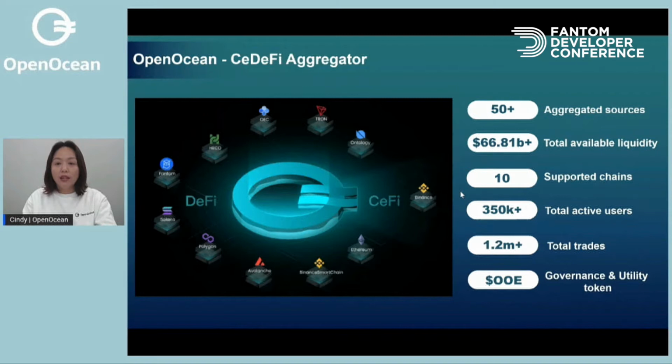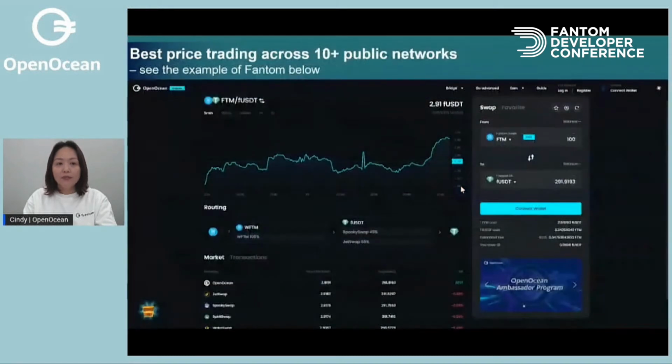We are on 10 public networks, including Ethereum, Layer 2, Binance Smart Chain, Fantom, Avalanche, Polygon, Solana, Heco, and Harmony, etc. The total active users that have traded on OpenOcean has surpassed 350,000, and the total transactions have exceeded 1.2 million. We launched our governance and utility token OOE in July.